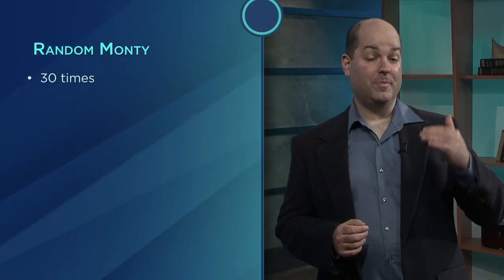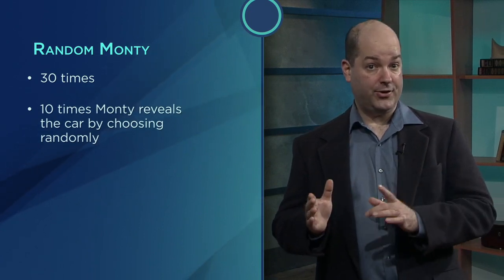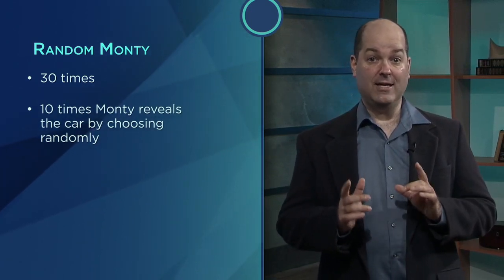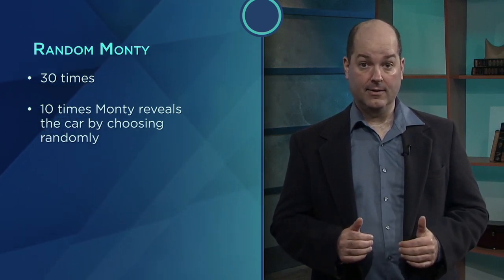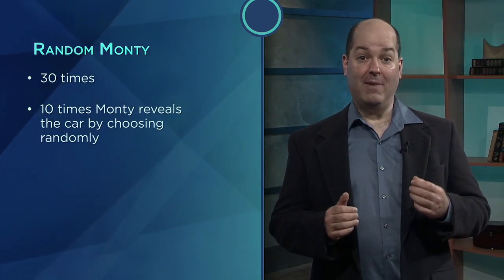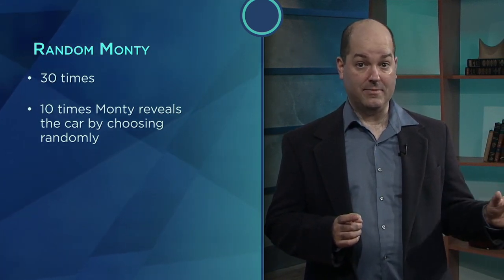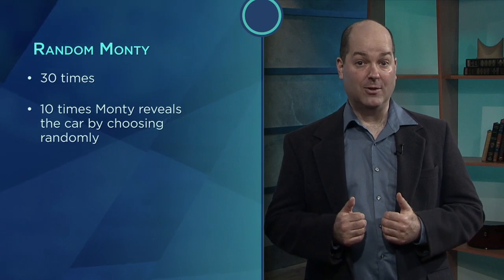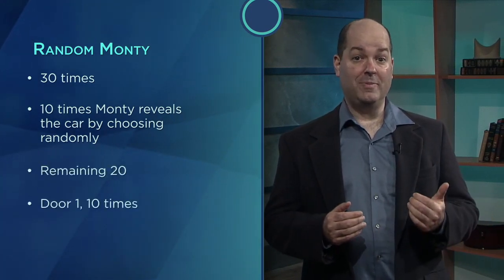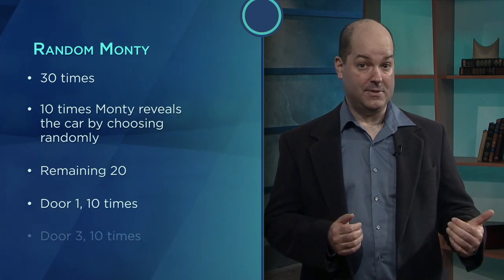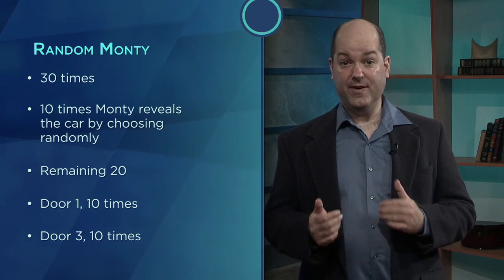But now suppose we play Random Monty 30 times. Then in 10 of those 30 games, the door Monty opens will actually reveal the car, and the game ends right there. So when we stipulate that Monty reveals a goat, we're saying that we're not in one of those 10 games. And that's why the probability of our door changes. In the remaining 20 games, the car will be behind door 1 10 times and behind door 3 10 times on average. So it really is 50-50.